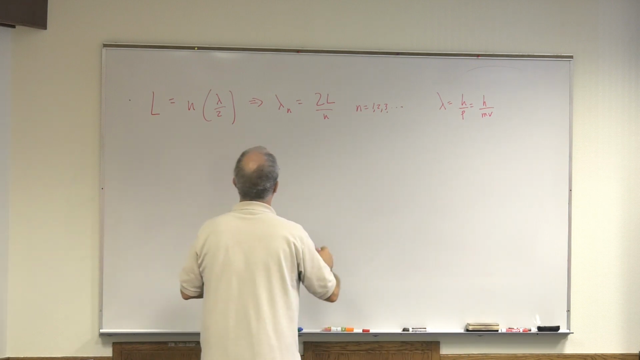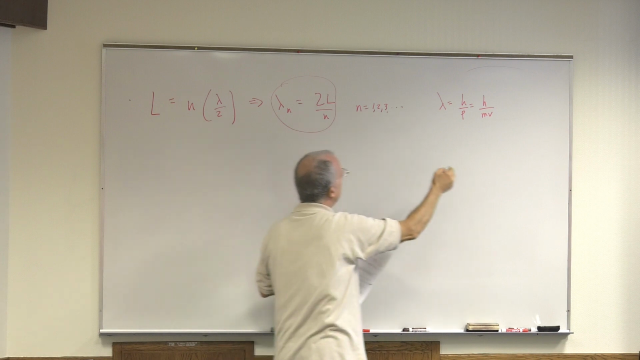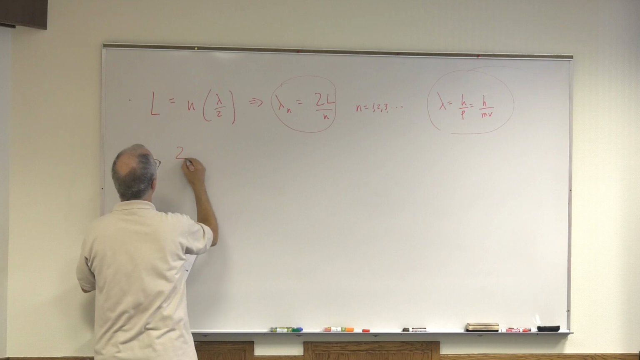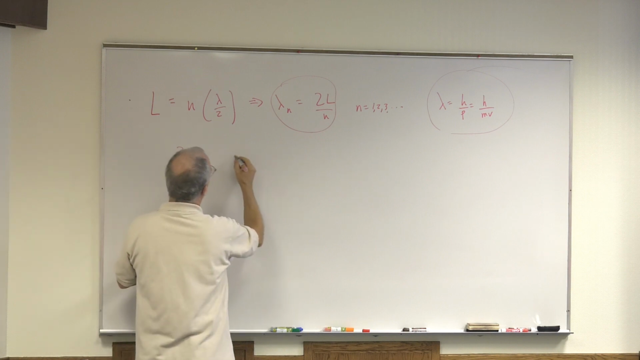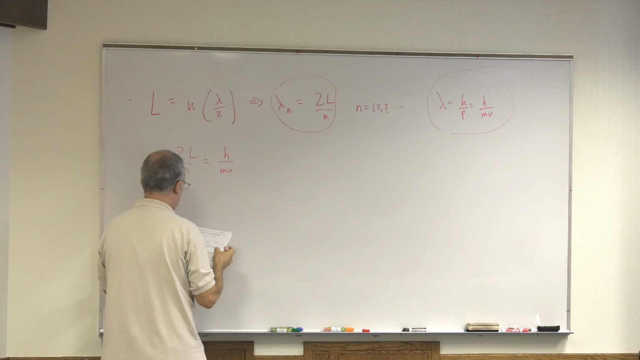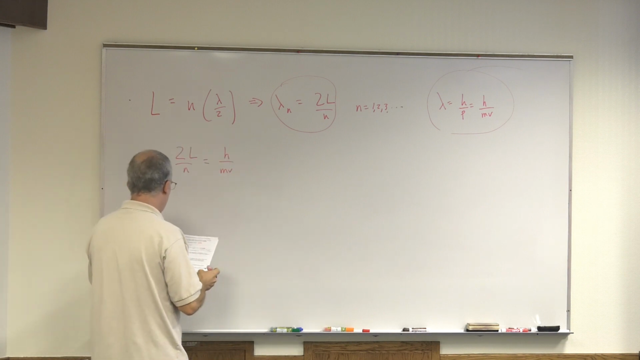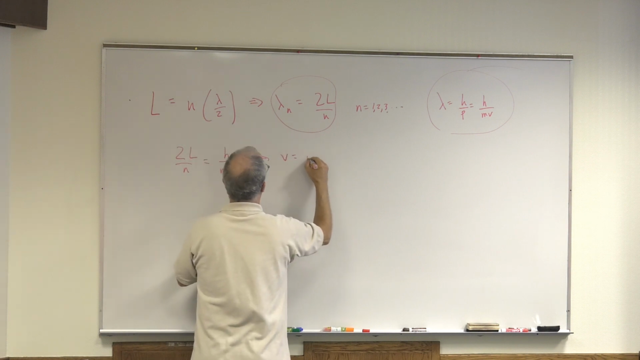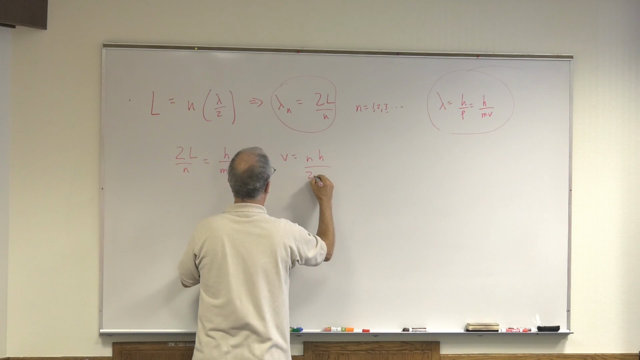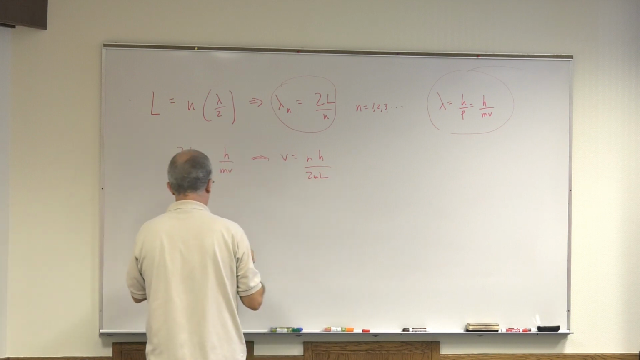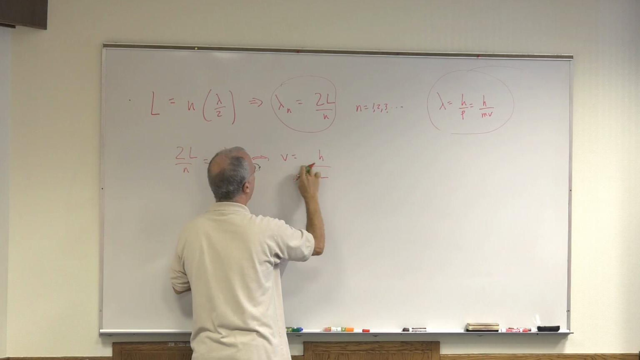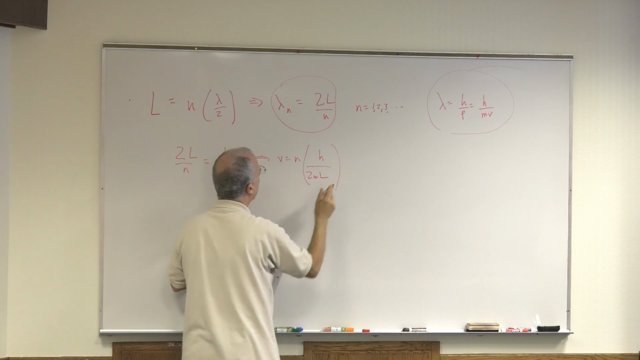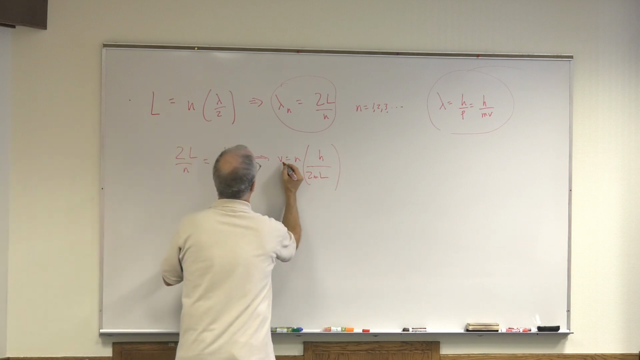So let's combine them. Let's put this equal to this and just see what we come up with. So we'll have 2L over n equals h over mv. All right, let's solve for the velocity. So velocity equals nh over 2ml. And just like we always do, we can put the n outside, make it look nicer. There. If you want, take a little subscript there.